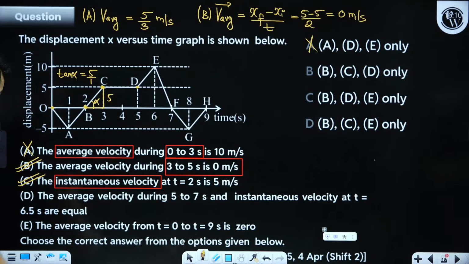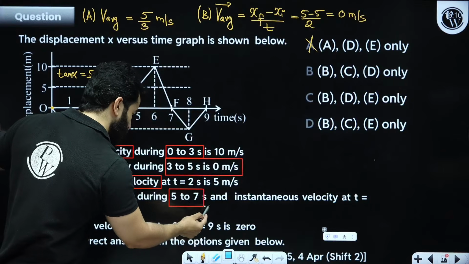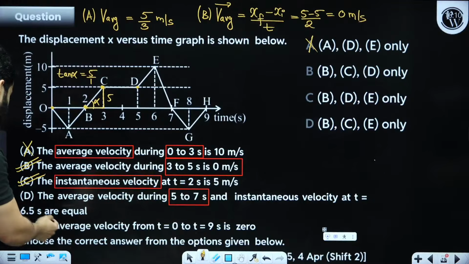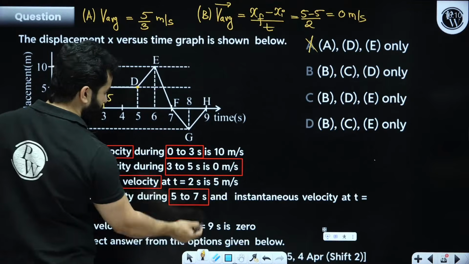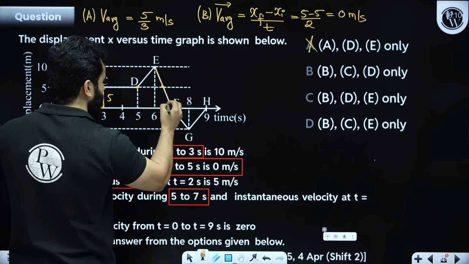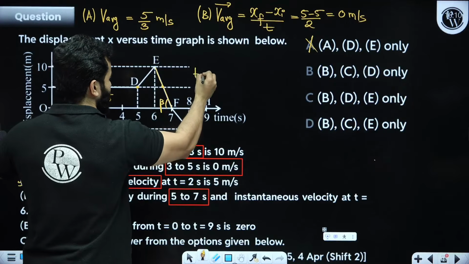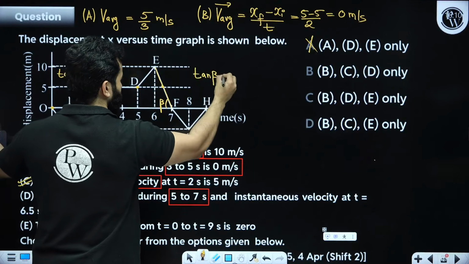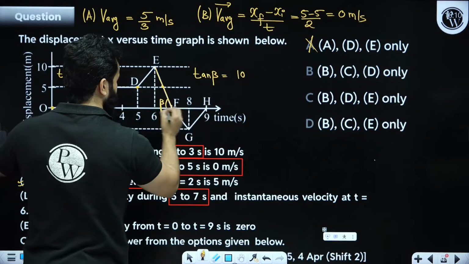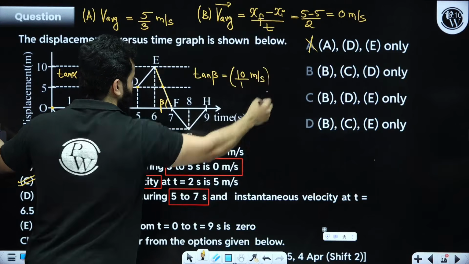Correct. The average velocity during 5 to 7 and instantaneous velocity at 6.5 are equal. So instantaneous velocity at 6.5, that means we have to find out the slope of this line. Let's say it is beta. Obviously it will be negative. I am finding out the magnitude. Don't get worried, my dear friends. This is 10, so perpendicular is 10. This is 1. So that means the answer is 10 meter per second. Magnitude is 10 meter per second.